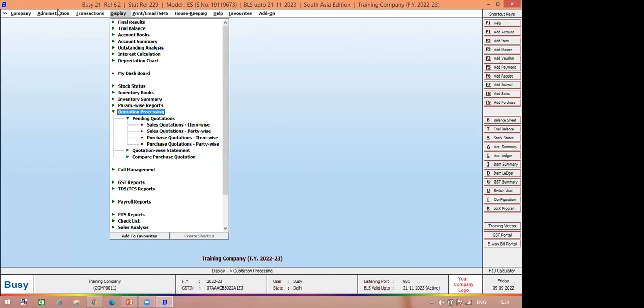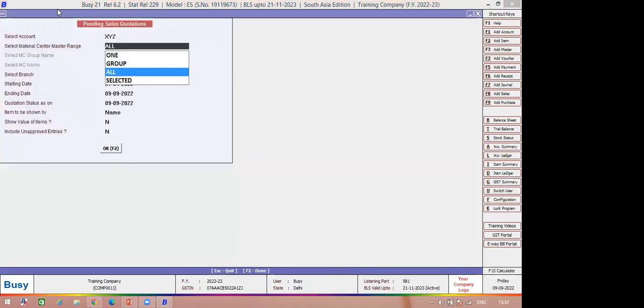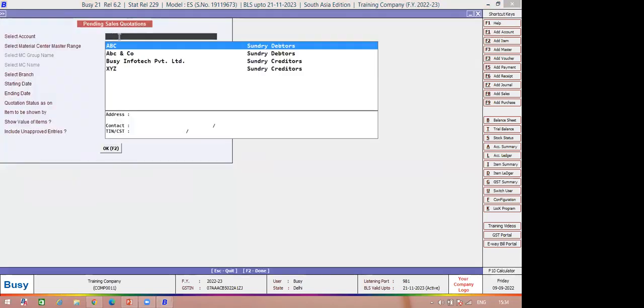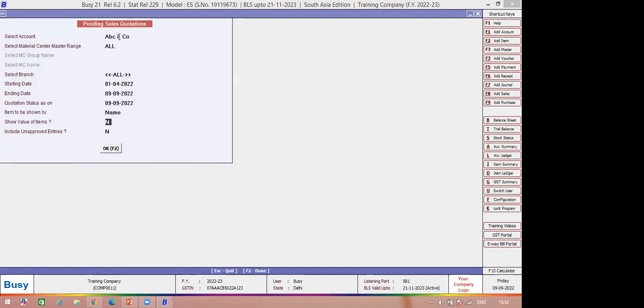Under Display, you will get the quotation processing form. Under the quotation processing form, you will get sale and purchase quotation. As I have shown you the purchase quotation report, let me show you the sale quotation report in the same way. Click the option. There are multiple filters, whether you want to see the quotation on a single item, multi-item or group of item basis, or on a single party or multiple party basis. Let's say select one account and all items. Let's select party ABC and Company, to whom I placed a sale quotation.